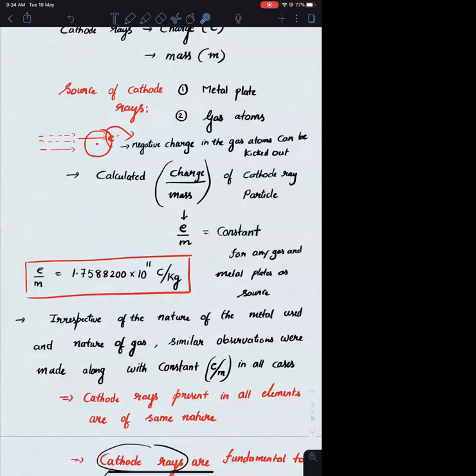Hence I can conclude the cathode rays which are present in different elements should be of the same nature. If they were of different natures, the e/m ratio value should have come different. But the same value is coming, hence I am concluding that the cathode rays present in different elements are of the same nature. From that I am concluding that they are fundamental. Fundamental means the particles which are present in each and every element, and their nature is the same in all the elements.